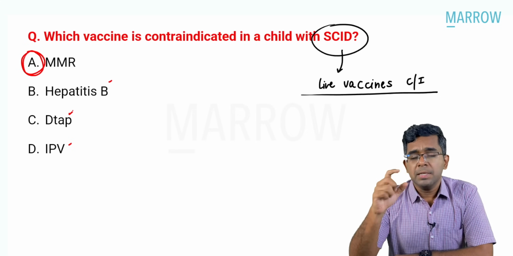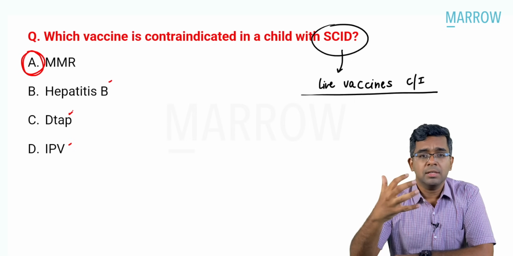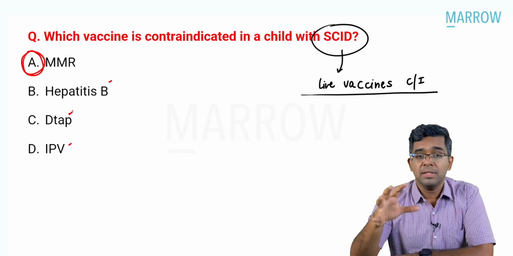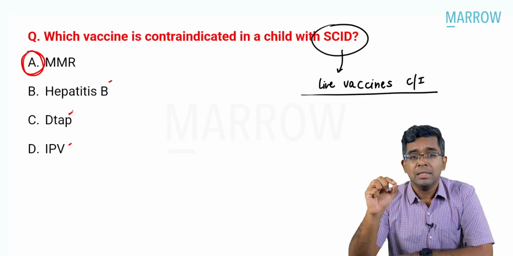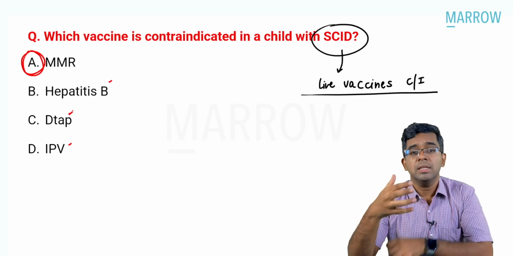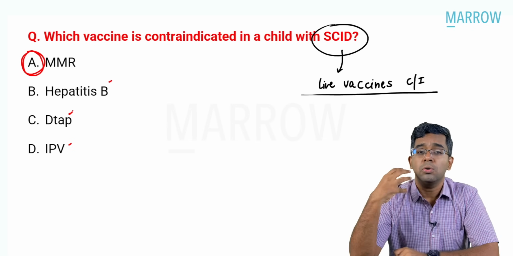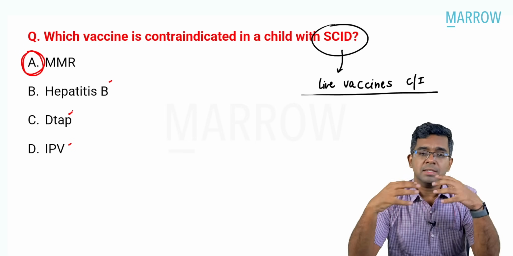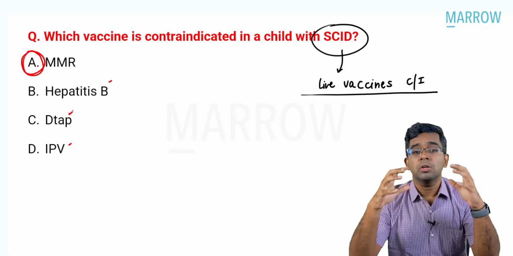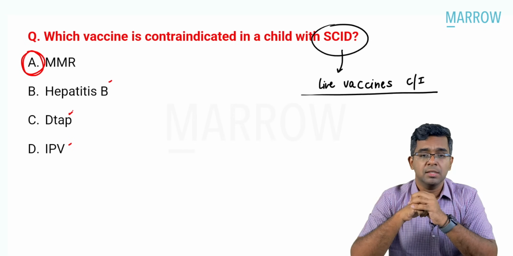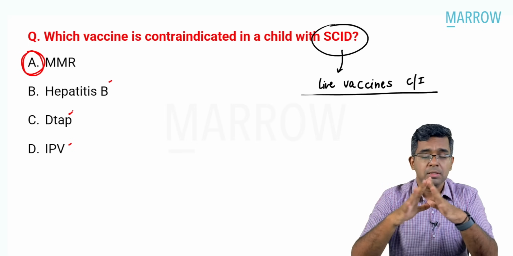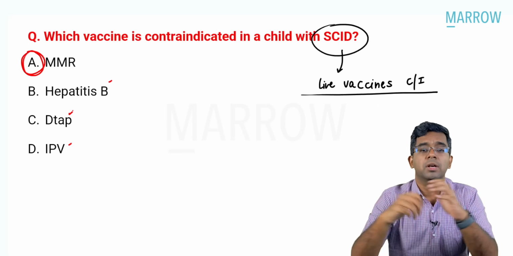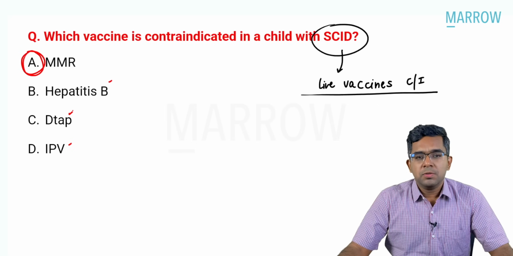And please understand one more thing, even though we can give killed vaccines safely in this child, it is found that the response to the vaccine may not occur properly because of severe immunodeficiency. Okay, so killed vaccines can be given, but they may not be fully effective in a child with SCID. But coming to the point for the question, live vaccines are always contraindicated. Moving on to the next question.